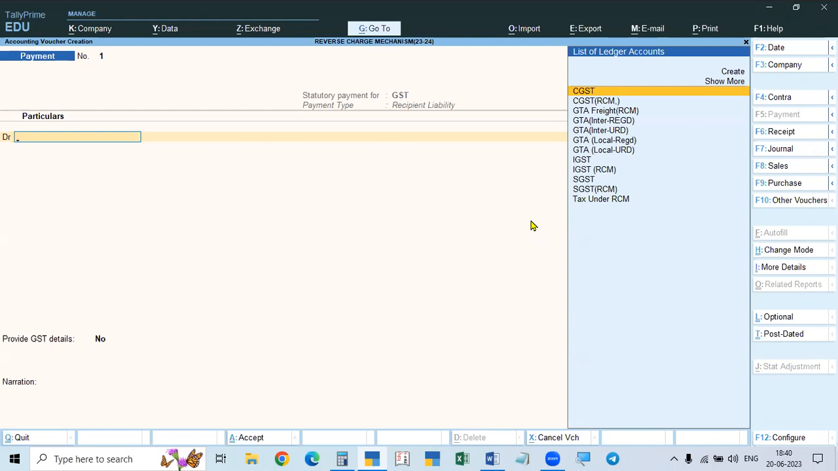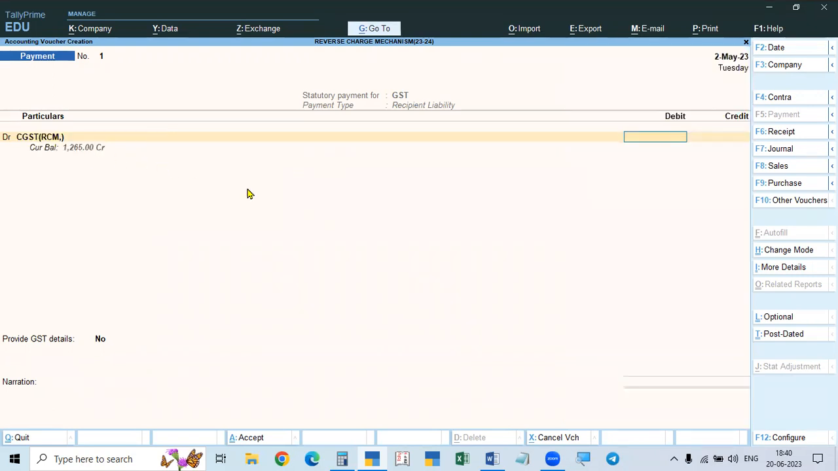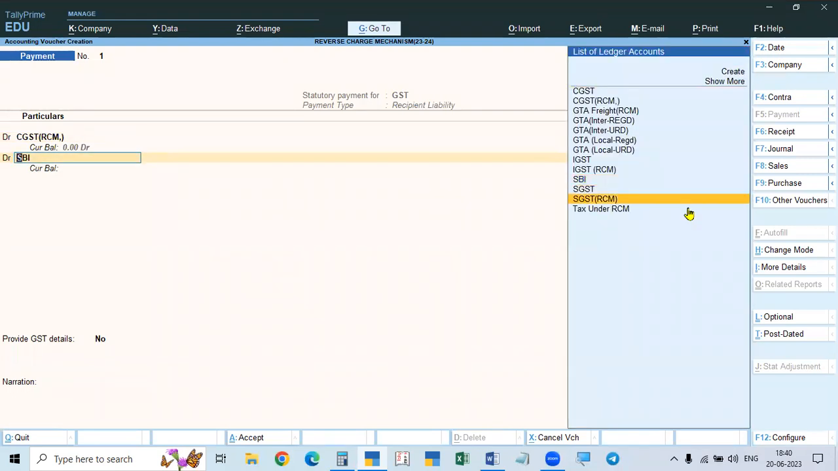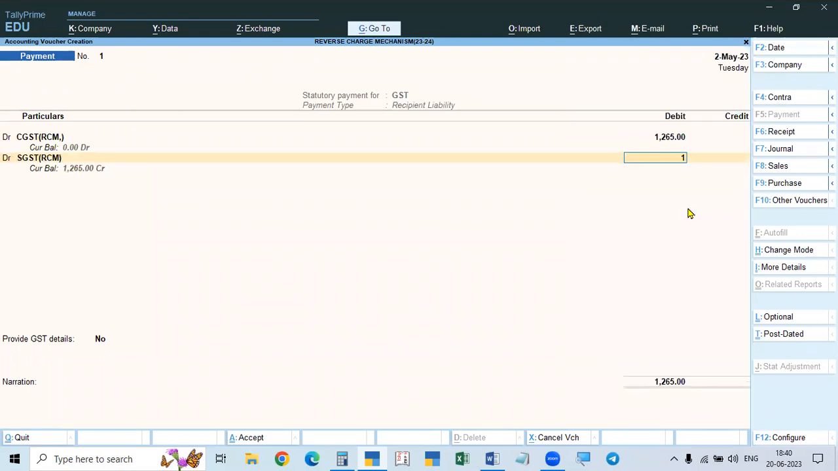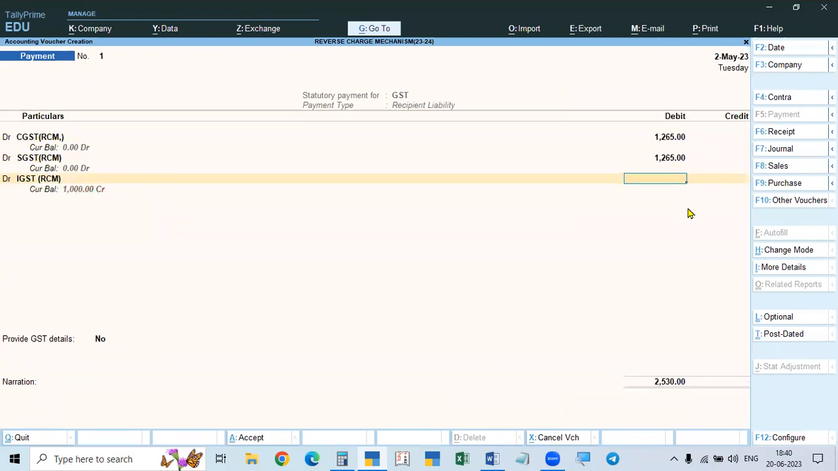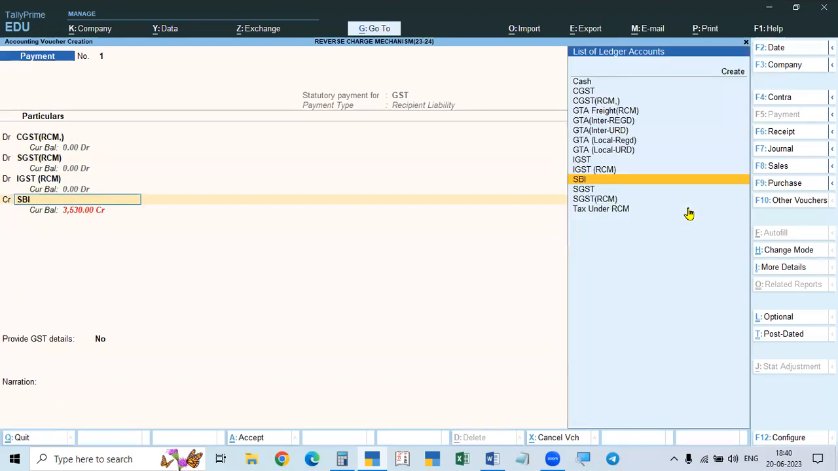So what are you paying now? The GST we are paying, recipient liability. What is that? The liability which we created. So SGST, CGST, RCM. What is the balance? 1,265. 1,265. Again debit. Then SGST, RCM. That is 1,265 is the balance. Now it is 0. Again debit. IGST, RCM. The balance is 1,000 rupees. We credit the bank. Generally tax will be paid by bank only. Through bank only. So bank it is paid.